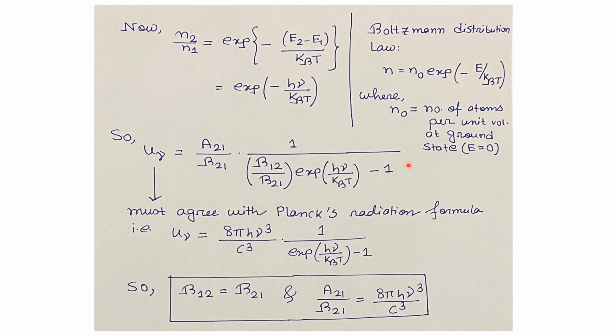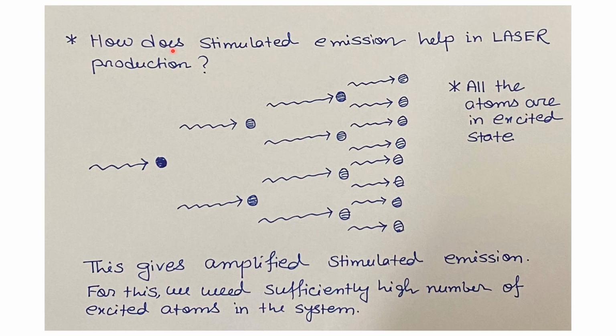By comparing these two equations, we get B12 equals B21 and A21 divided by B21 equals 8 pi h nu cube divided by c cube. These relations are known as the relations for Einstein's A and B coefficients. Now, we will understand how the stimulated emission or the induced transition helps in laser production.